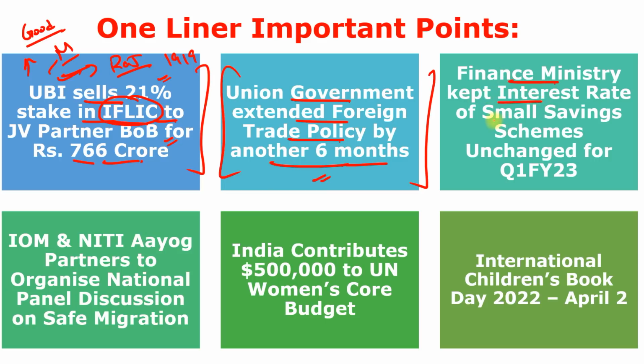Finance Minister kept interest rate of the small savings schemes unchanged for Q1 of financial year 23. It means we are talking about April to June 2022. So in this regard, interest rate on the national savings certificates like 6.8%, senior citizen saving interest rate 7.4%, public provident fund scheme 7.1%. So all the interest rates are same as of the Q4 of the financial year 22.